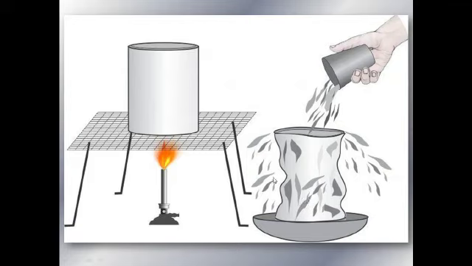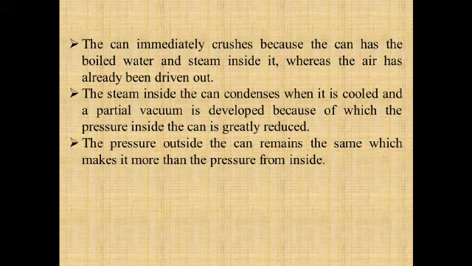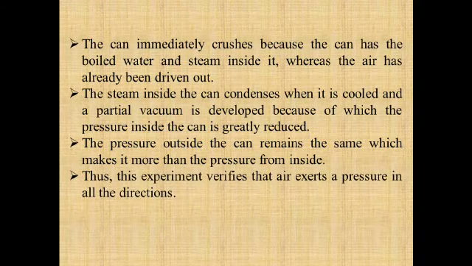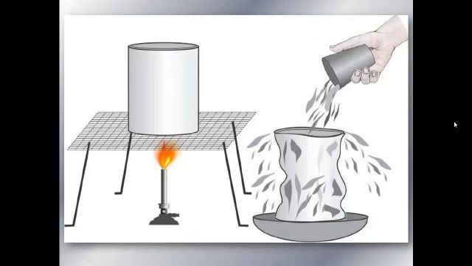But there is a huge atmospheric pressure outside the can, so that atmospheric pressure starts to crush the can and its shape is distorted. So we can say that air exerts pressure in all directions. One more time you can see the photo: due to the atmospheric pressure, this whole surface of the can starts to crush or distort.